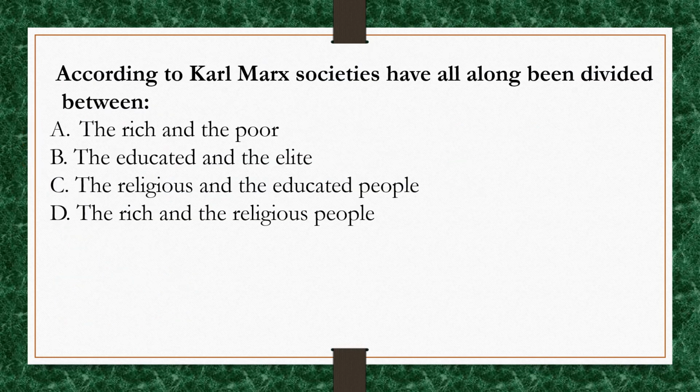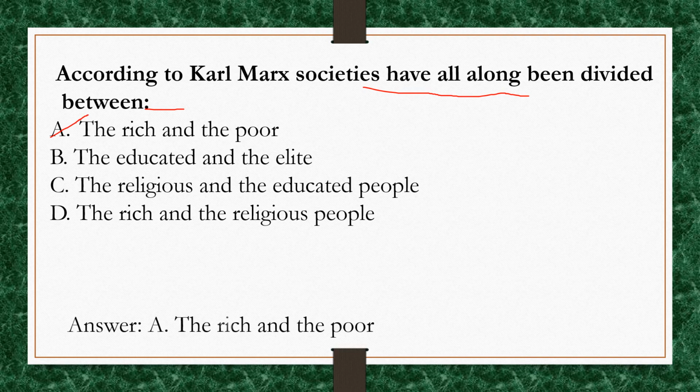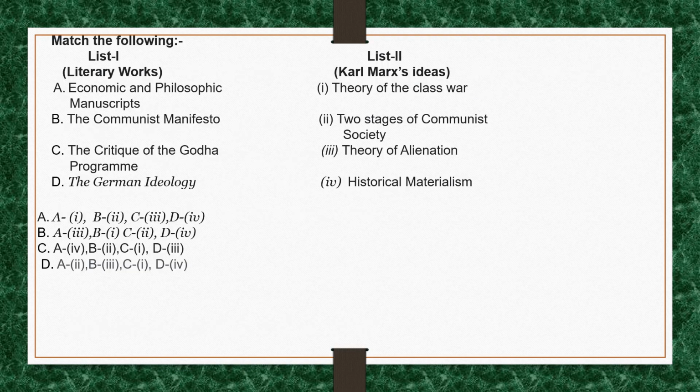According to Karl Marx, societies have all along been divided between the rich and the poor. The correct option for this question is option A. Now match the following. You have to match the literary works of Karl Marx with Karl Marx's ideas. Economic and Philosophic Manuscripts is related to the theory of alienation.